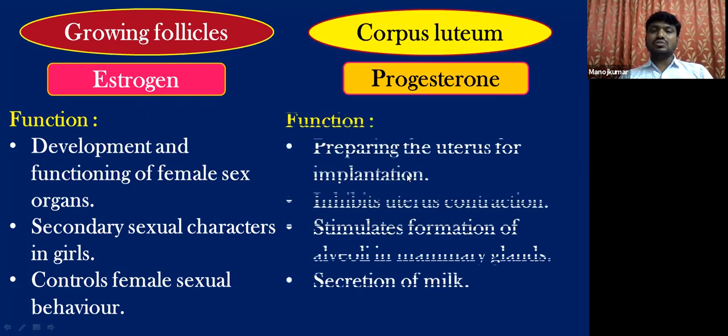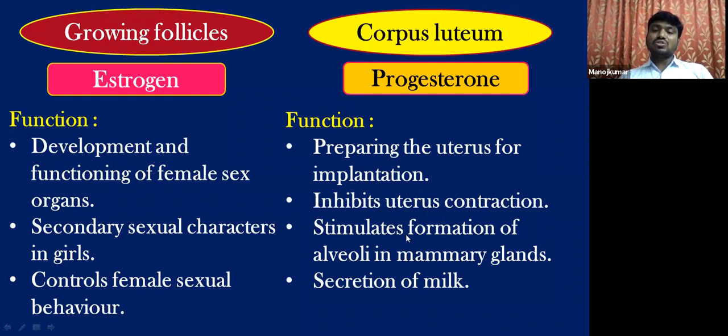Coming to progesterone, it prepares the uterus for implantation. If fertilization takes place and the zygote forms an embryo, that embryo is implanted into the walls of the uterus. So progesterone helps a lot in the implantation process. It also inhibits uterine contractions and maintains the pregnancy.